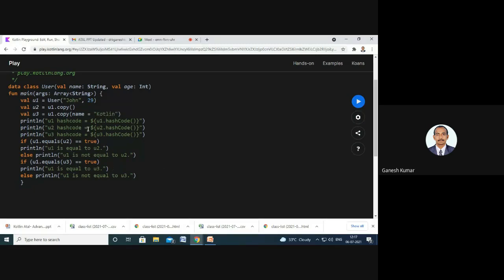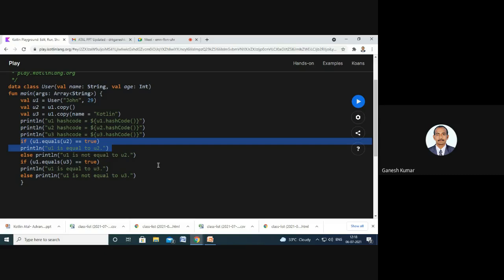So what happens if this changes? Here the hash codes of the objects u1 and u2 are the same because u2 is the copy of u1, and the hash code of u1 and u3 will be different because I have changed the name as Kotlin. Here the name is John, but I have given Kotlin here for the object u3. Here these statements are used to check whether the objects are equal.